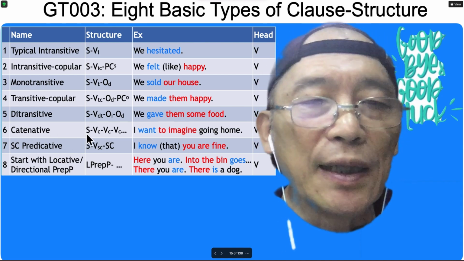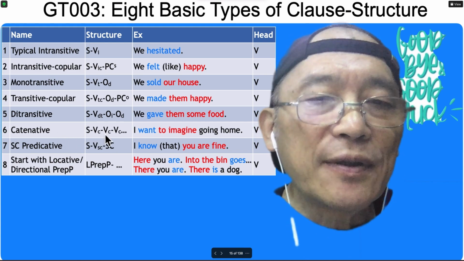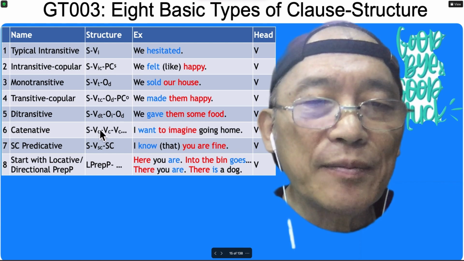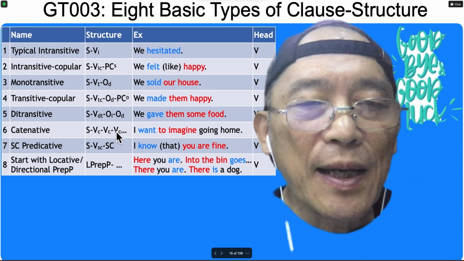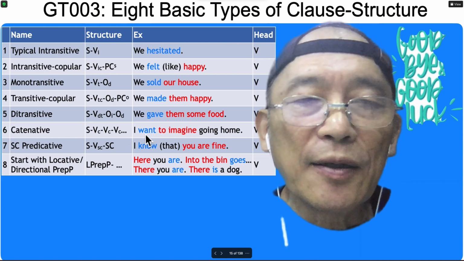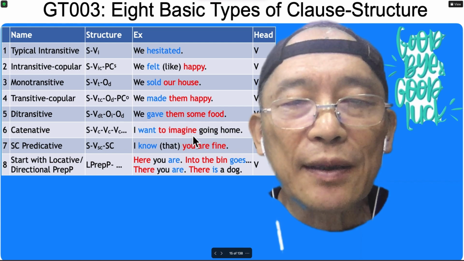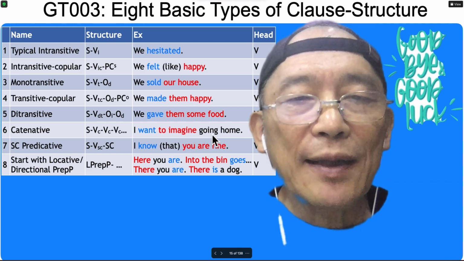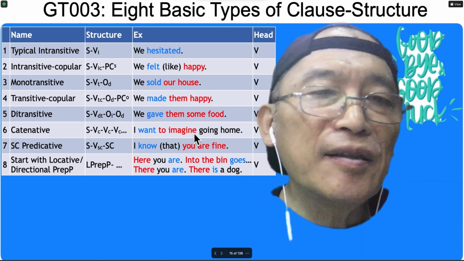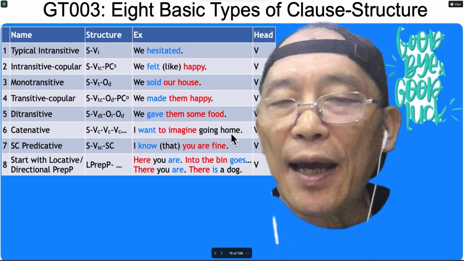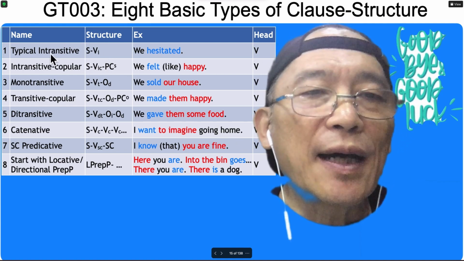Then catenative structure. In a catenative structure, it contains multiple pairs of catenative verbs. For example, the first pair, catenative verb and catenative complement verb. And then the second pair, catenative verb and catenative complement verb. And this is the last verb, so it's a type 1 verb or intransitive verb. And then this is adjunct, a prepositional phrase acting as an adjunct modifying the verb, the type 1 or intransitive verb.